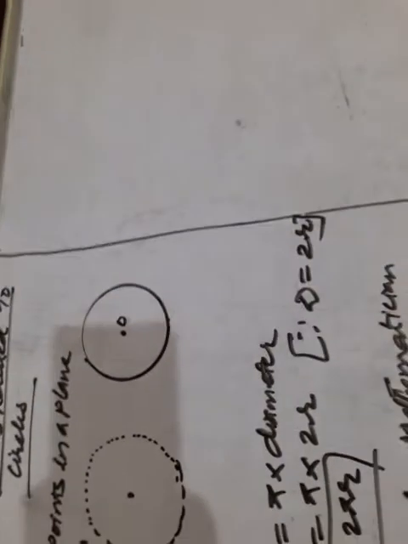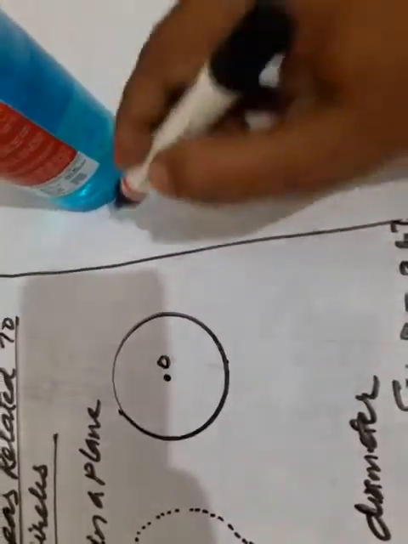Okay children, now let us see what I am going to take up now, which you have been studying right from class 7th. Let us see how to find out. First, draw a circle.